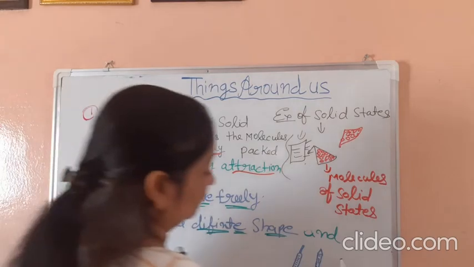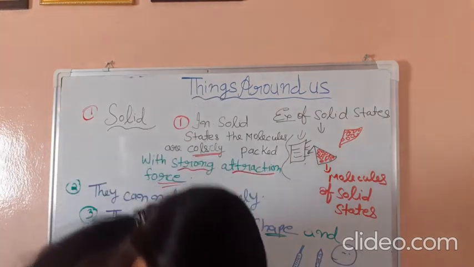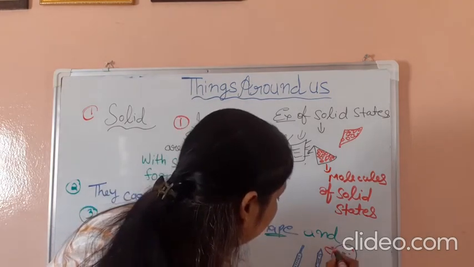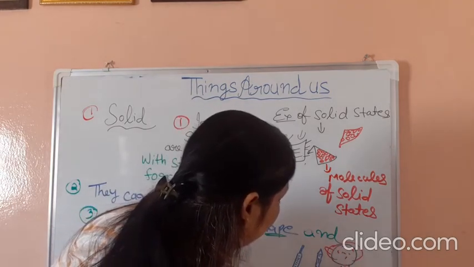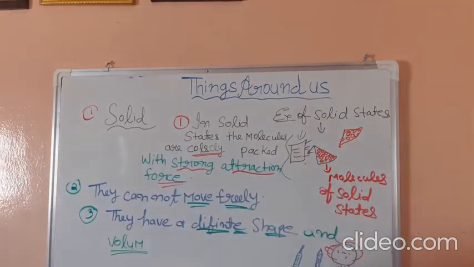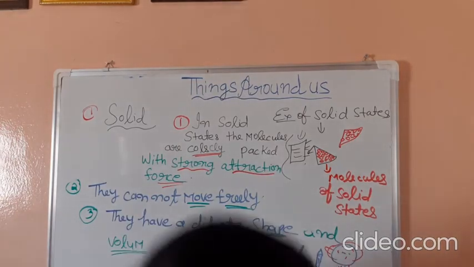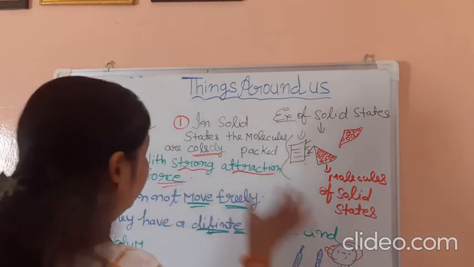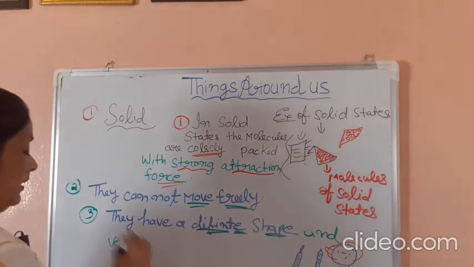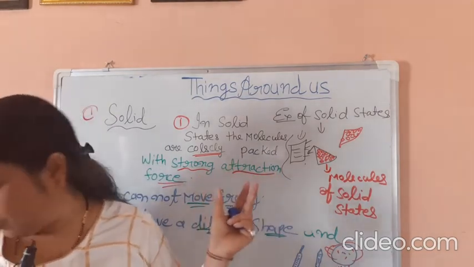Pencil. Table. Found in our home, we can use them in daily life. So these are examples of solid. They have a definite shape and volume. So this is a description of solid state.